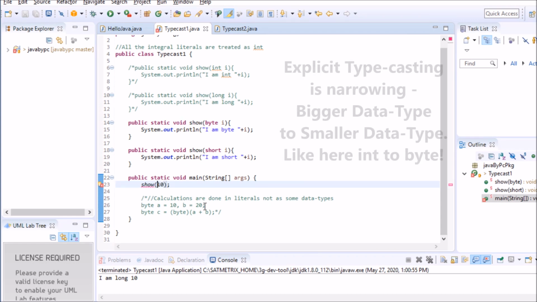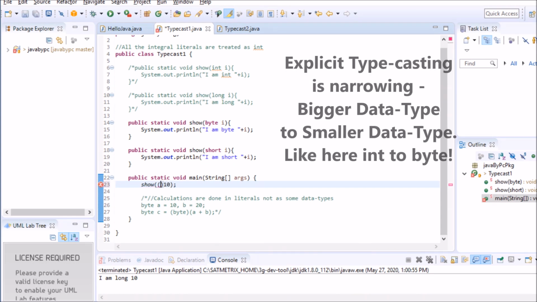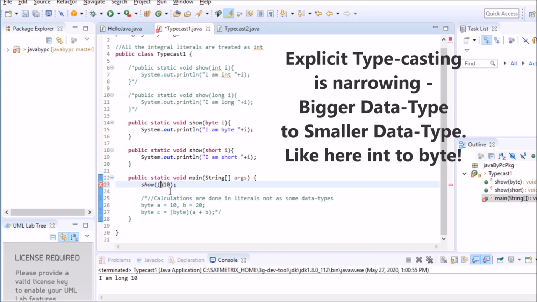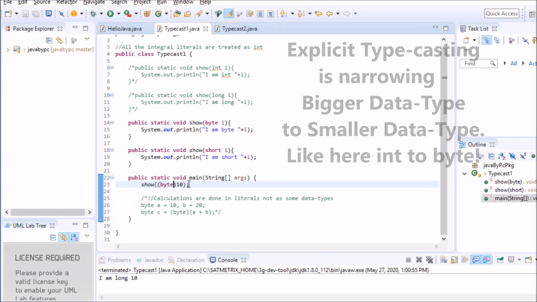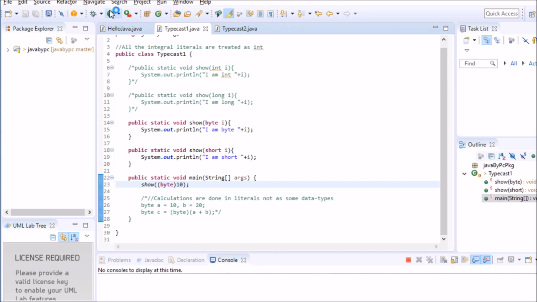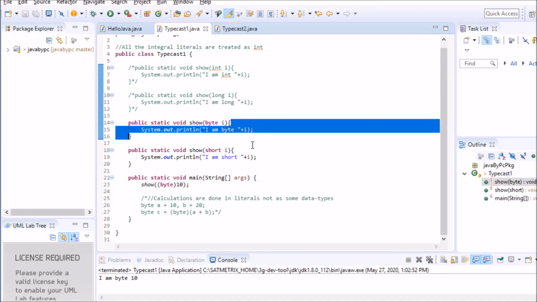Now if I mention it explicitly to remove this compilation error, if I convert this literal to byte type, then it will not give me an error. Let's run it. So now it's successfully ran, like I'm byte. So this byte method is called. Okay. So now if I comment this method also, what will happen?